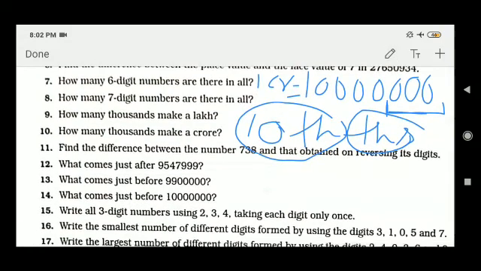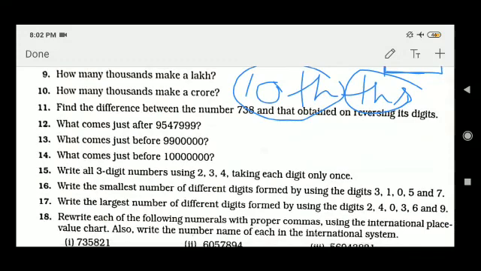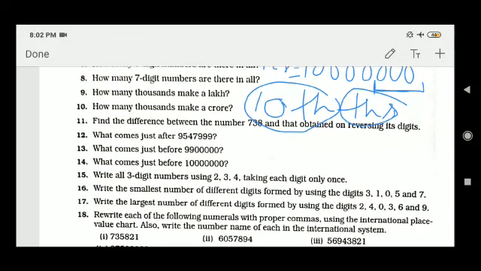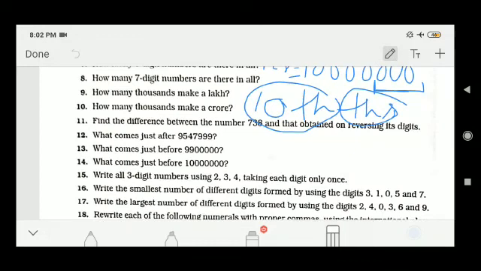Find the difference between 738 and that obtained on reversing the digits. So what is 738? Reversing it means 837.